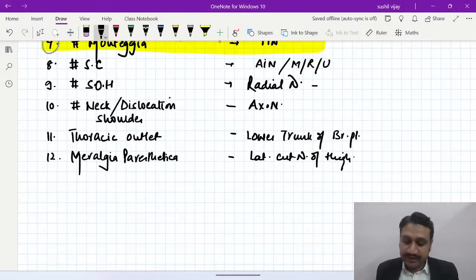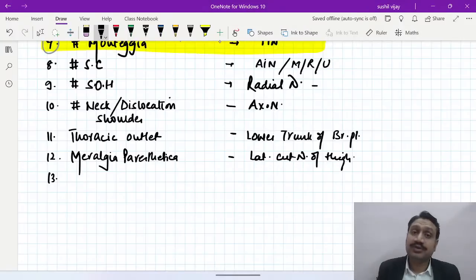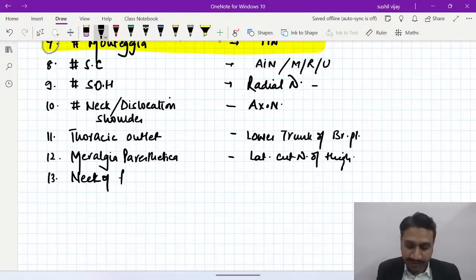Okay, so lateral cutaneous nerve of thigh. Number 13, after that meralgia, we have discussed the posterior dislocation or the injury, right? That is a sciatic nerve. In the neck of fibula, the nerve to be involved is the common peroneal nerve, which leads to foot drop. We have discussed that point.